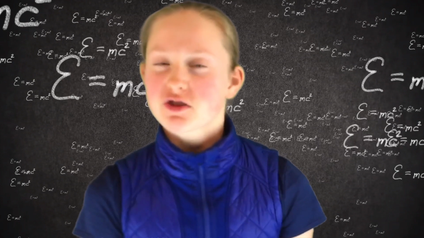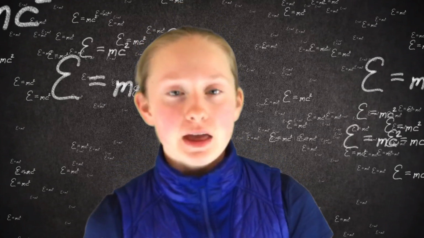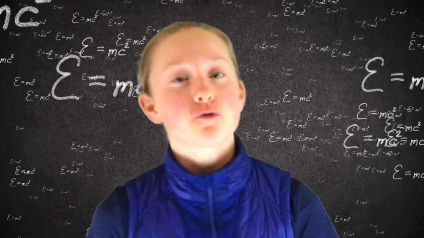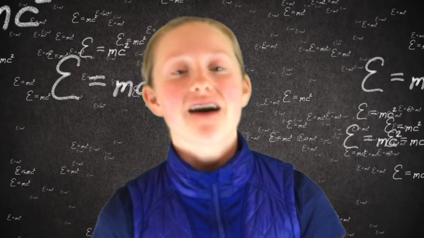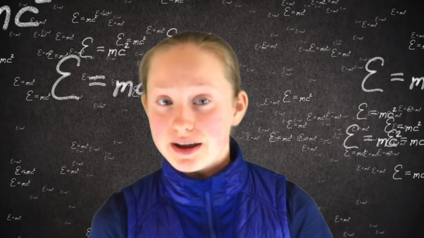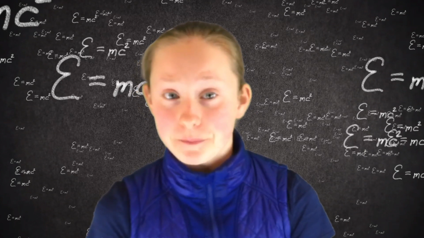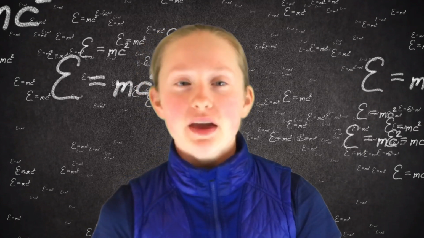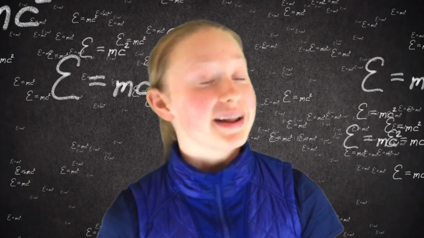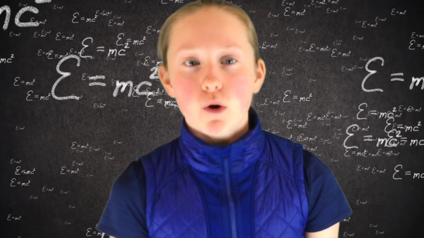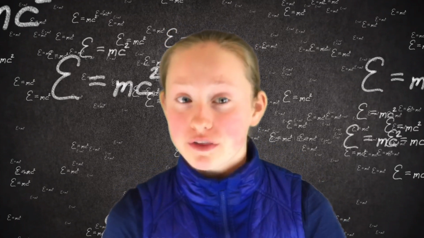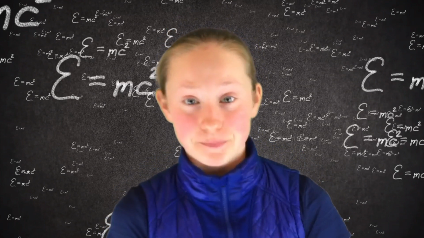So what is the difference between mass and weight? Weight is the measure of the force of gravity on a particular object. The mass of an object will never change, but the weight of an item can change based on its location. For example, you may weigh 100 pounds on Earth, but in outer space you would be weightless. However, you will always have the same mass on Earth as you have in outer space.